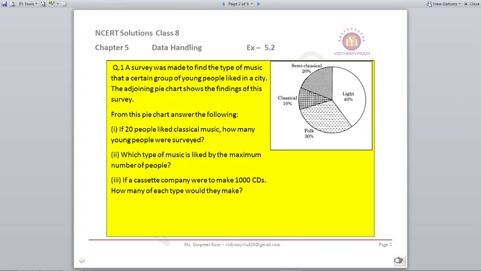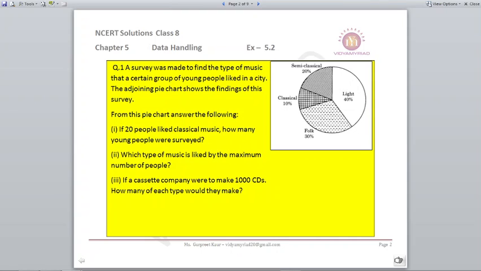Question number 1. A survey was made to find the type of music that a certain group of people liked in a city. The adjoining pie chart shows the findings of this survey. From the pie chart, answer the following questions. Number 1. If 20 people liked classical music, how many young people were surveyed? Number 2. Which type of music is liked by the maximum number of people? And number 3. If a cassette company were to make 1000 CDs, how many of each type would they make?